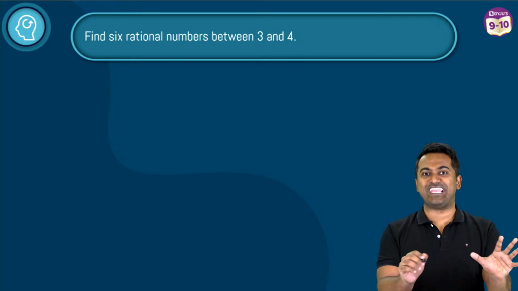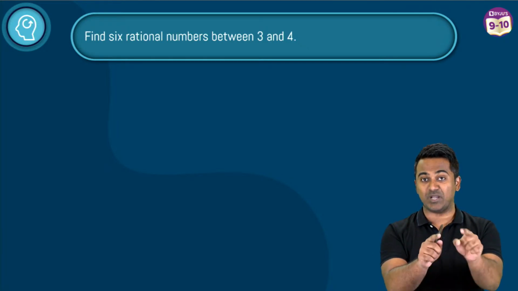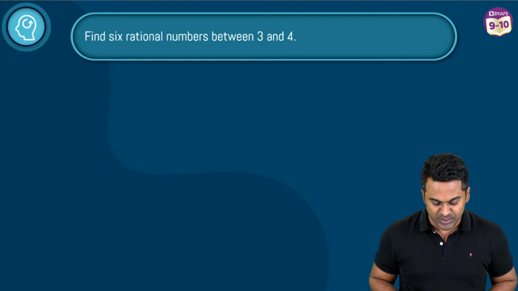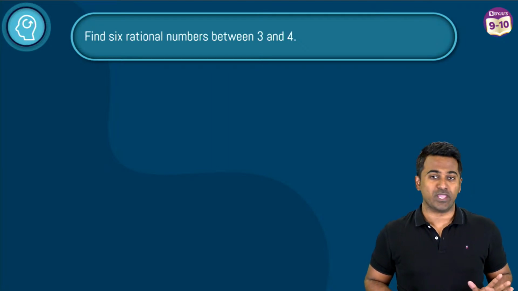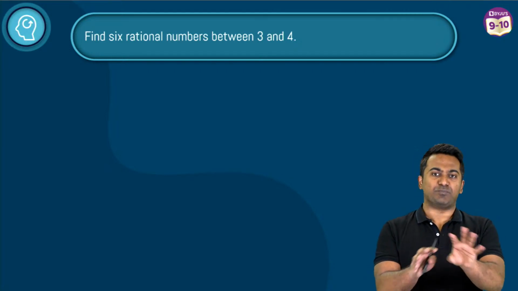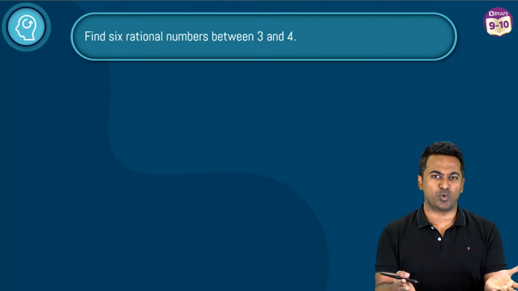All right. Are we ready? Yes, we are, right? Come on, I hope you guys are ready with some papers and pens, right? Come on, work through this along with me. Let's do it. Find 6 rational numbers between 3 and 4. Okay, now there is a method to do it as prescribed by the textbook, but then there seems to be a quite logical way to approach the problem as well.